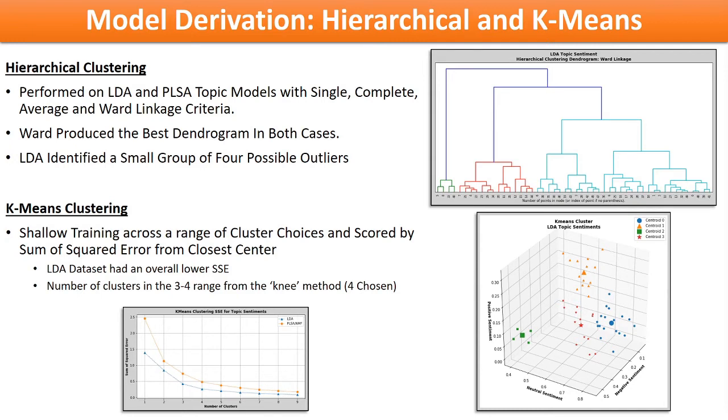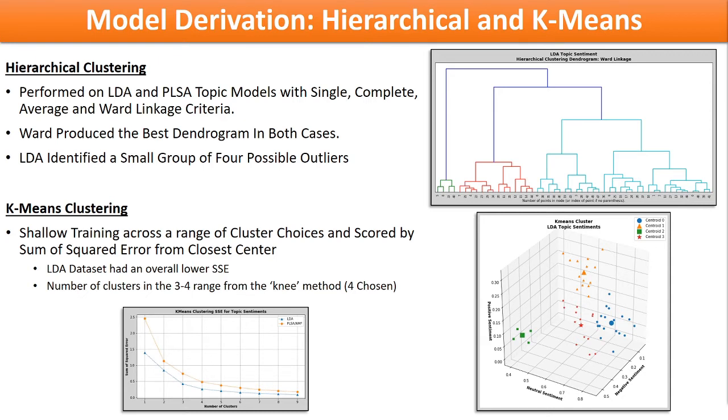The single link criterion did not produce serviceable results, as the data was clustered into long, thin groupings, likely due to the closest paired grouping behavior designed into the metric. K-means was tried next, and the knee method was used to find the optimal number of clusters. The graph of sum of squared error versus the number of clusters shows that the LDA dataset performs best overall, and that the optimal number of clusters is in the 3 to 4 range.